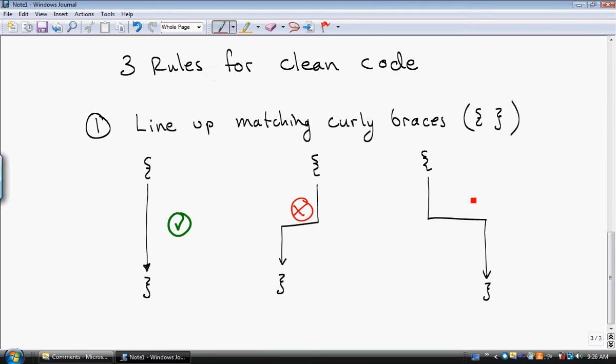All right, you do not want to see either one of these. You always, always, always want to be able to draw a straight line straight down from every opening brace to its corresponding closing brace. Okay, that's rule number 1.